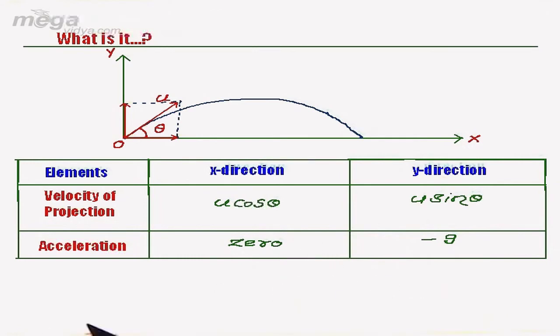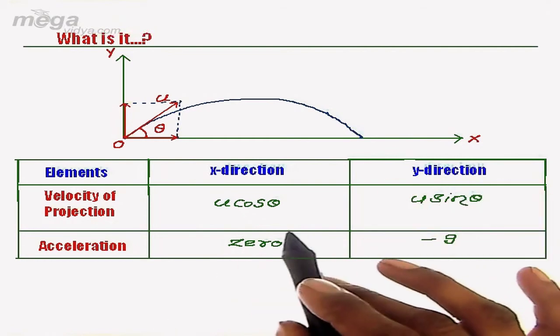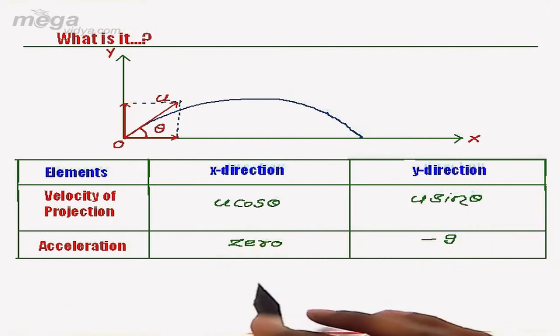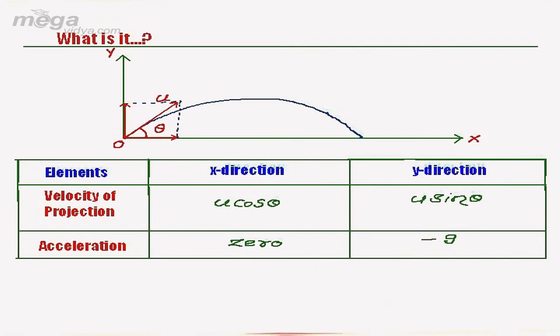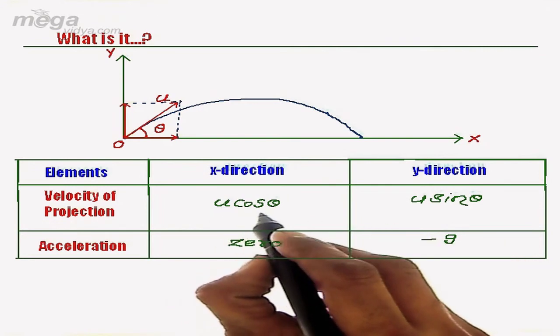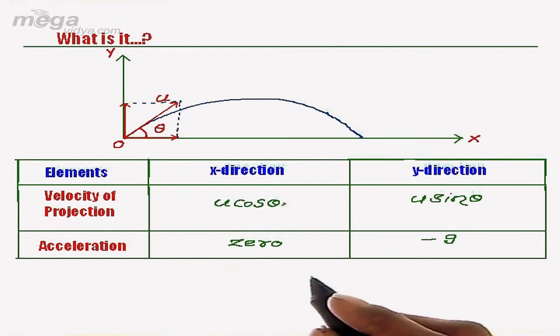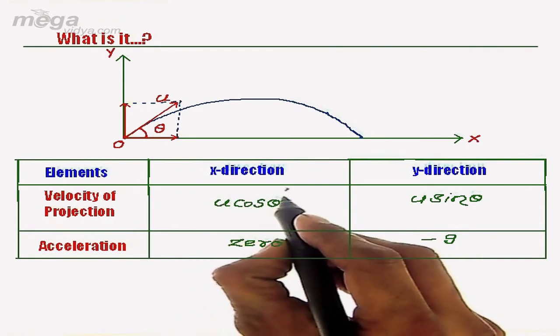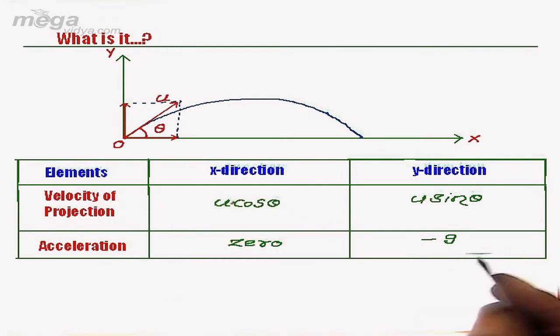So along x direction the projectile moves with constant velocity throughout its flight. So we can write Vx to be constant at all times and equal to u cos theta. It is only the velocity in the y direction that is changing.